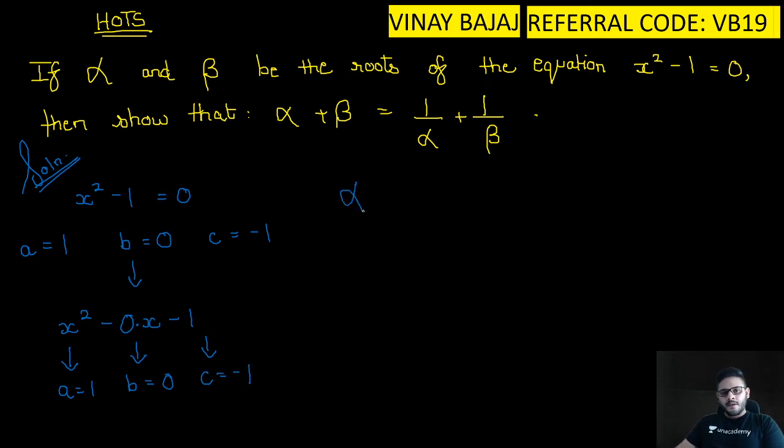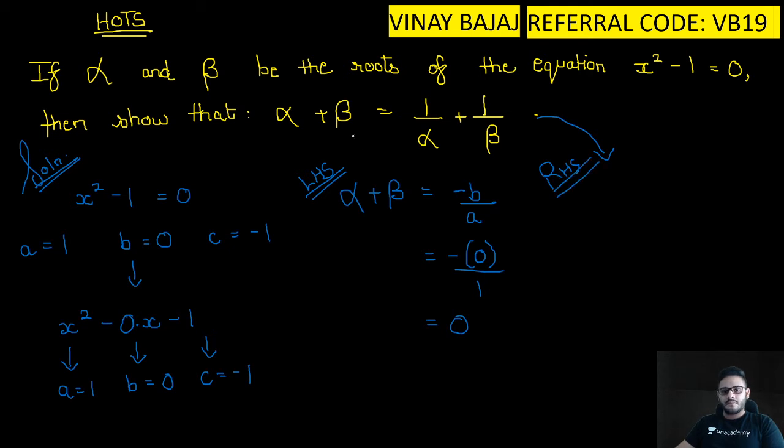Now, we know that alpha plus beta is equal to minus b upon a, which is nothing but minus bracket open 0 upon 1, which is nothing but 0. This we know. Now solving this here, we will get the RHS. Okay, this was the LHS. Let's do the RHS here. So we get beta plus alpha, the whole upon alpha beta.